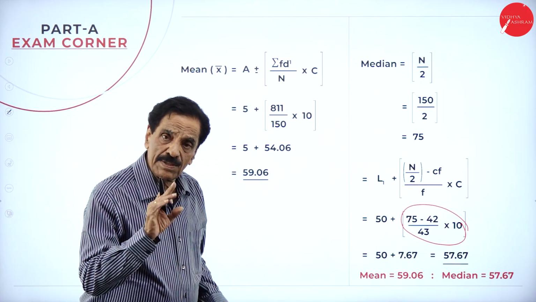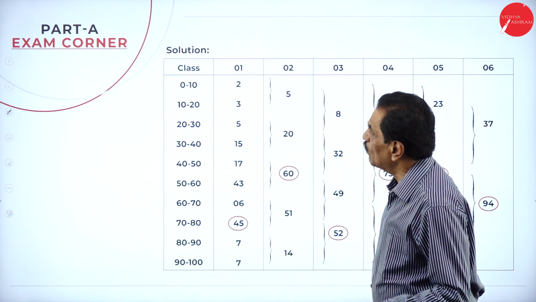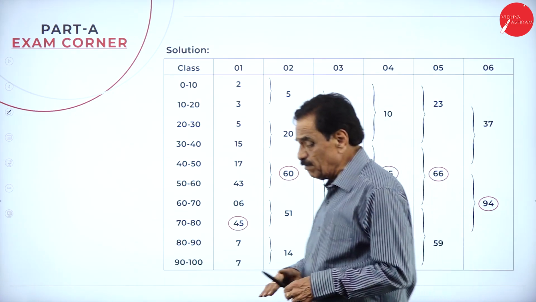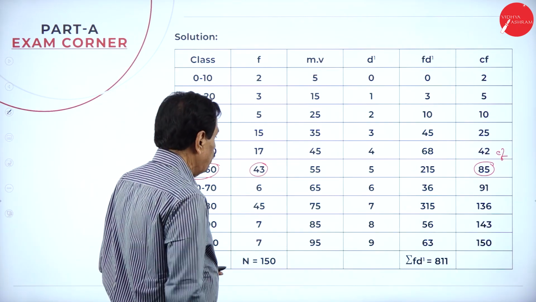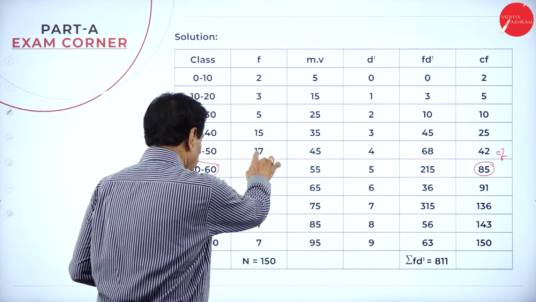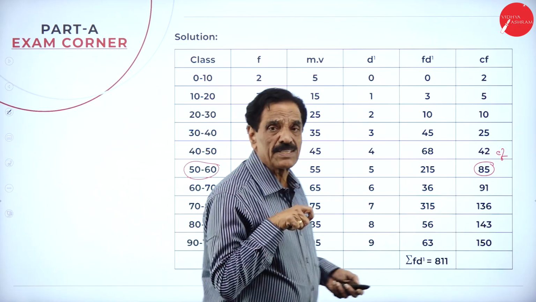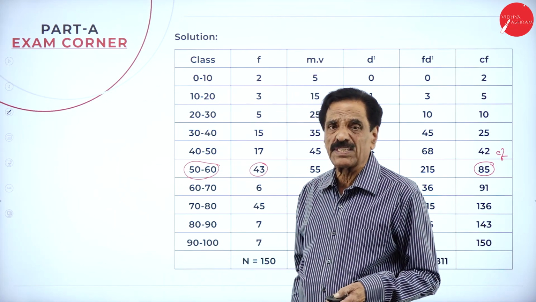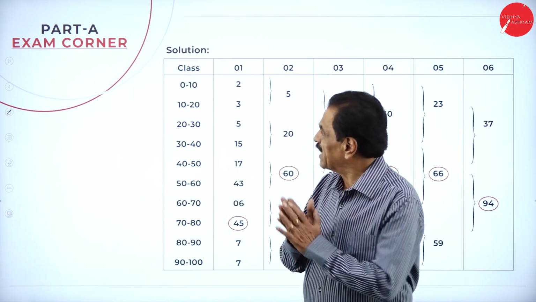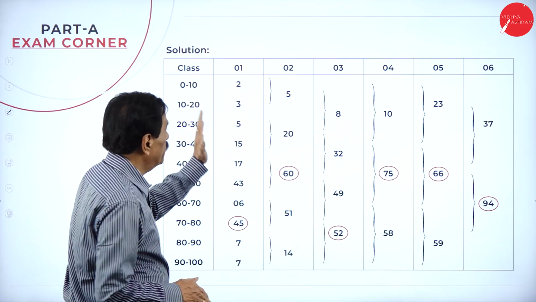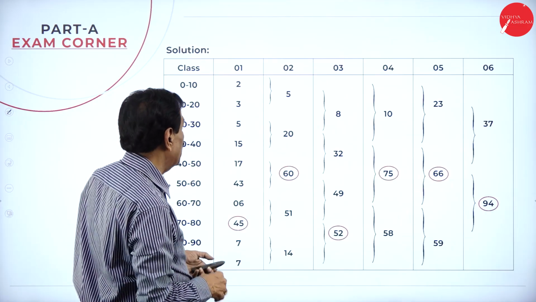Now the last one is the mode. Here I have got the mode. In examination, if they ask the mode, if you see your question, the highest frequency 45 is there. So if they say in examination to construct the analysis table, then we have to do the analysis table. What is actually the analysis table? Classes are like 0 to 10, 10 to 20, your class is like this. So they want the analysis table.